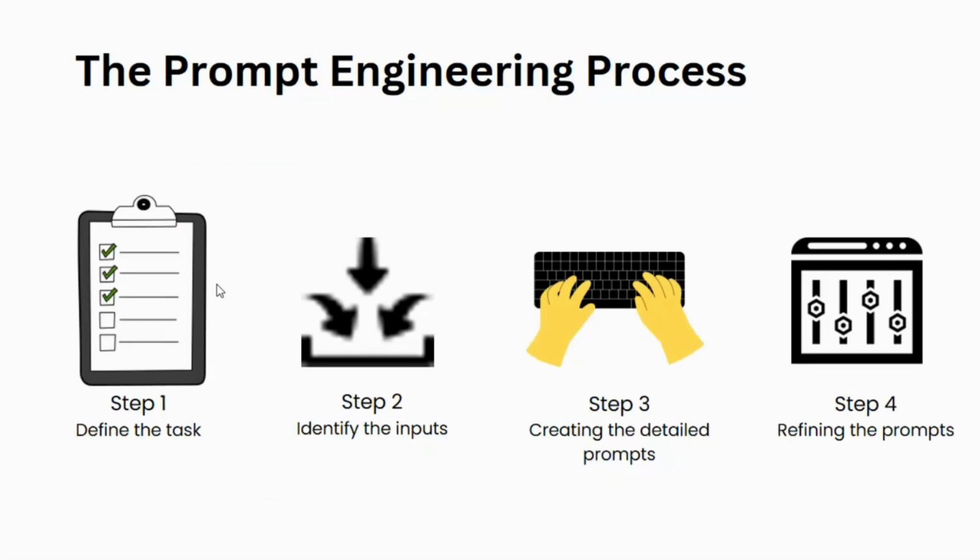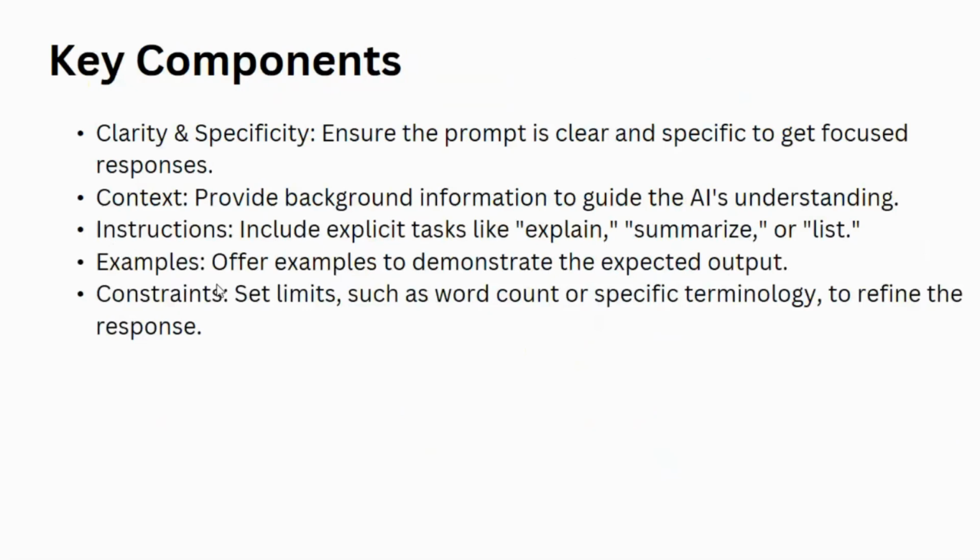There are different processes in prompt engineering. First we have to define the task, what we are going to do, like writing an article, blog post, or anything. Then we have to identify the inputs, like what all should be mentioned in that, and write a detailed prompt for it, and see the results. If the results are not satisfactory, then refine the prompt. These are the processes of prompt engineering.